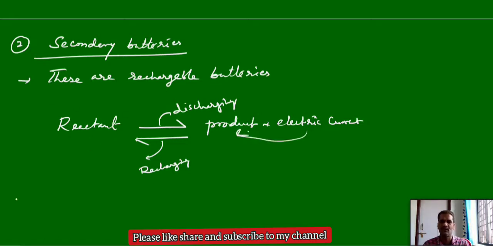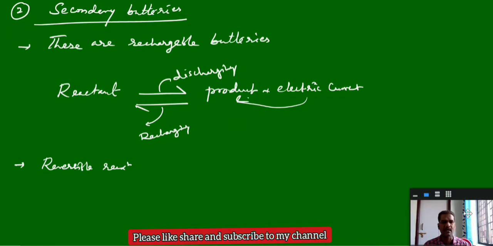So this overall is a reversible process. You can see the reactions involved in rechargeable or secondary batteries are reversible in nature. This means secondary batteries can act as both electrochemical cells and electrolytic cells.